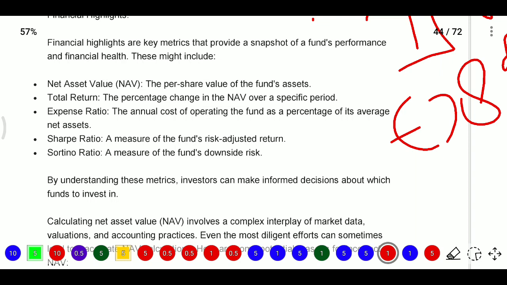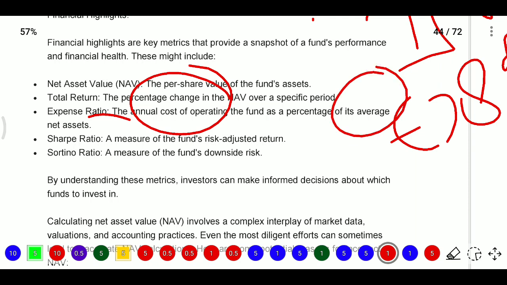Total return, the percentage of change in NAV over a specified period, how much percentage it has changed. Now expense ratio, the annual cost of operating the fund as a percentage of its average net assets. So what is the average operating cost, compared to average net assets. Next, Sharpe ratio or Sortino ratio, these are like IRR ratios only.